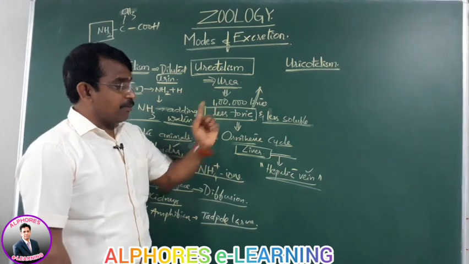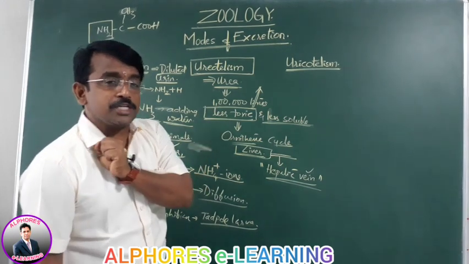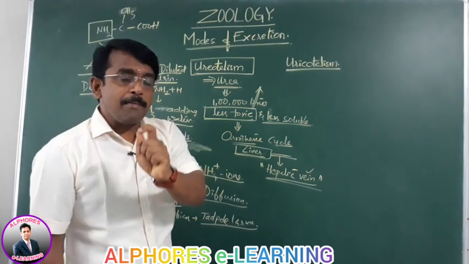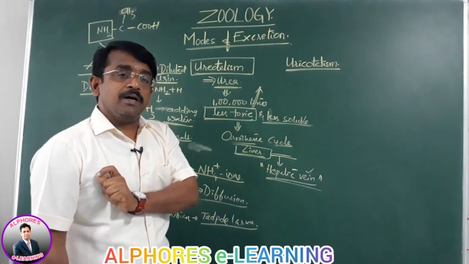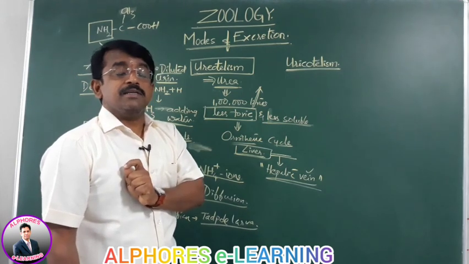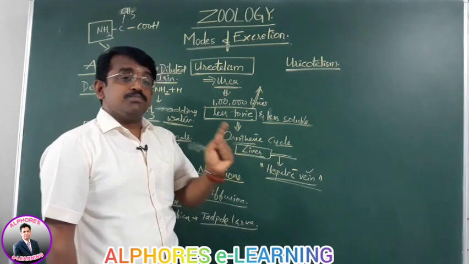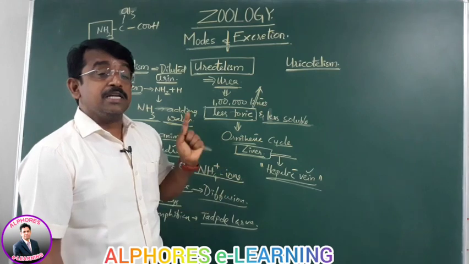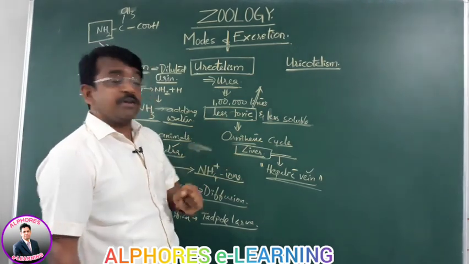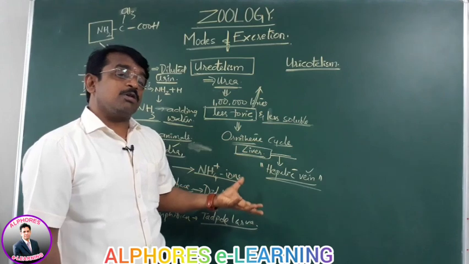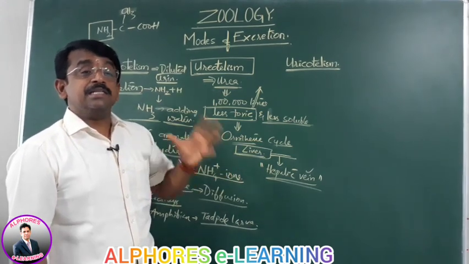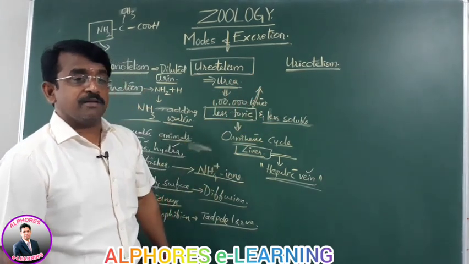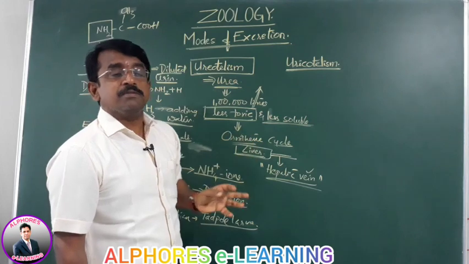You know very well, we are about to discuss under the urine formation topic, where in selective reabsorption, some amount of the urea from the collecting duct is absorbed back into the ascending limb of the loop of Henle. It is in order to maintain the concentration gradient. Since it is not toxic, it is used for concentration maintenance, and later it is eliminated. So that's what ureotelism.